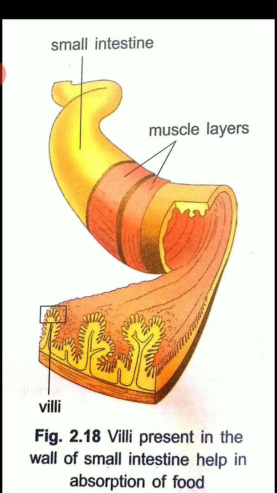So the large intestine is wider and shorter than the small intestine. It is about 1.5 meters in length. Its function is to absorb water and some salts from the undigested food. The remaining waste passes into the rectum and remains there as semi-solid feces. The fecal matter is removed through the anus from time to time. This is called egestion.